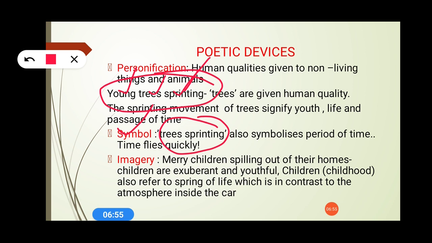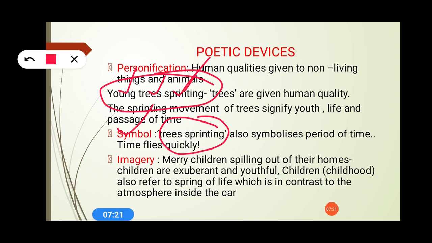It symbolizes a period of time, that time flies quickly. She was in her childhood, her mother was very young, very beautiful, but now the passage of time has made the mother very old, and the poet is quite depressed and fearful for her mother. Why? Because she knew it could be the last meeting with her mother.